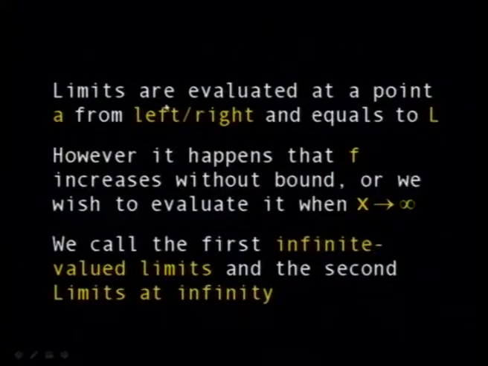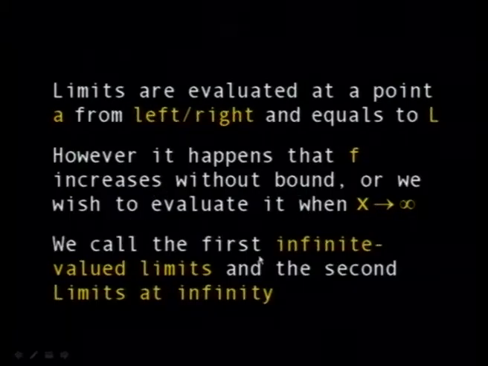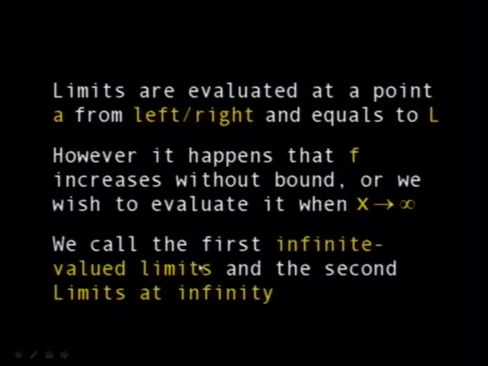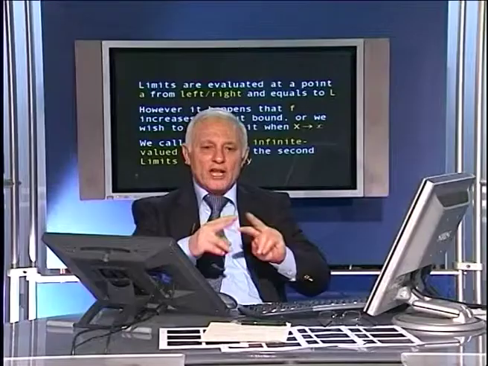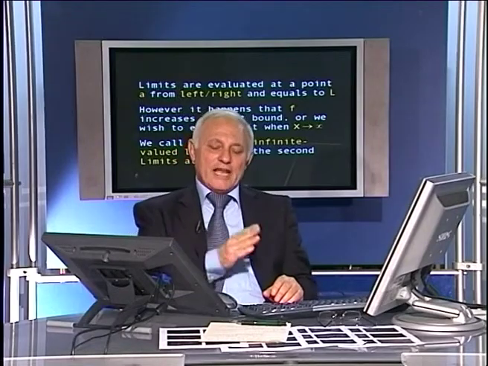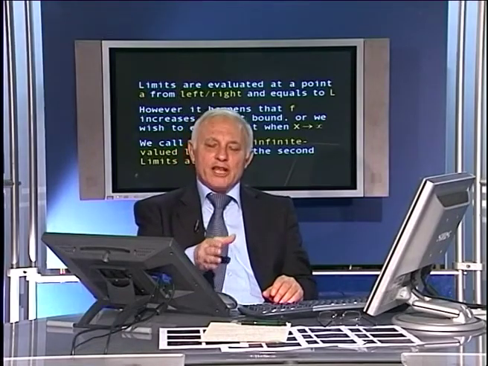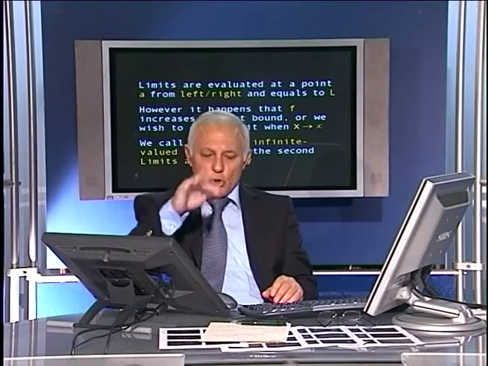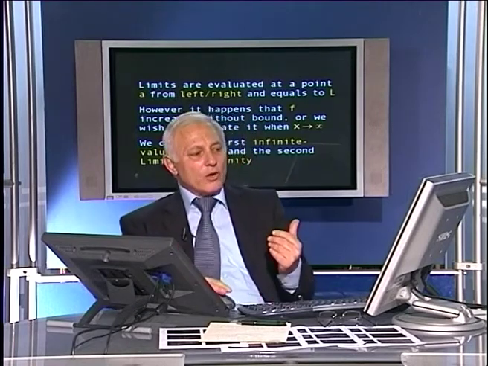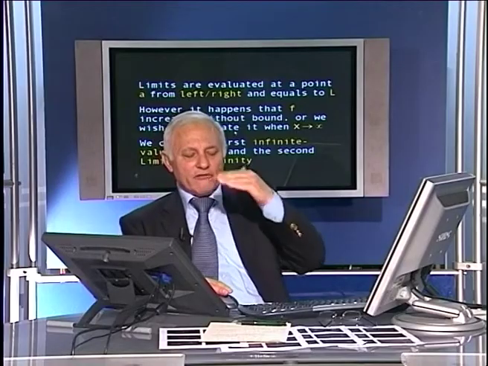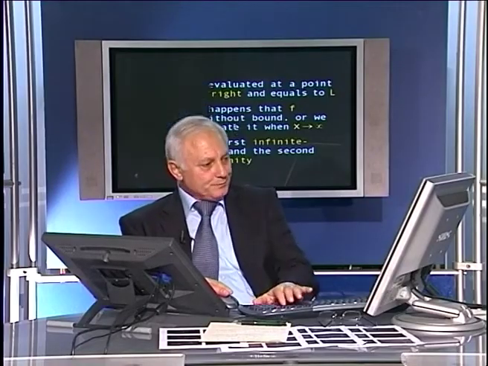Here, for example, we say that the limits are evaluated at a point from the left and right, and as I said, must be equal to a definite value L. But sometimes it happens that f increases without bound, or we wish to evaluate it when x tends to infinity. So we call the limit either infinite value limits or the limits at infinity. In other words, we have two kinds of limits. Either the limit when x tends to a point, we find that the function increases or decreases without bound, or the other one, when x itself tends to infinity, the function tends to a definite value L.